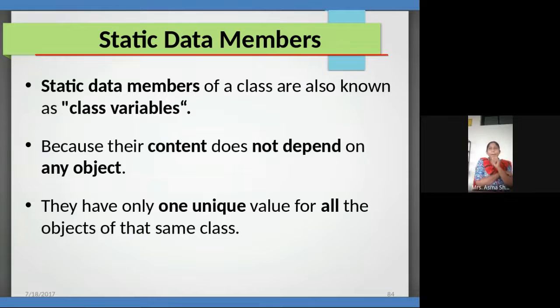Some parameter we require is common among all, because if one object changes that parameter, it should be shown to the others also. That time we have to use these static data members. They have only one unique value for all the objects.